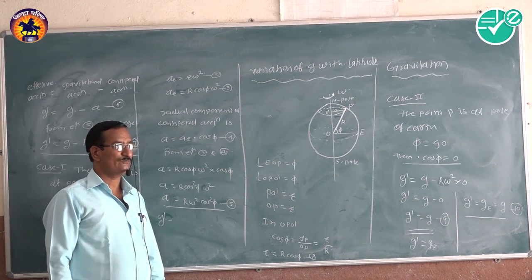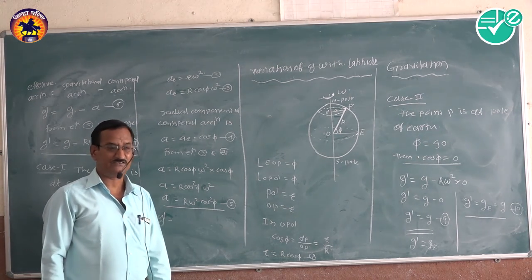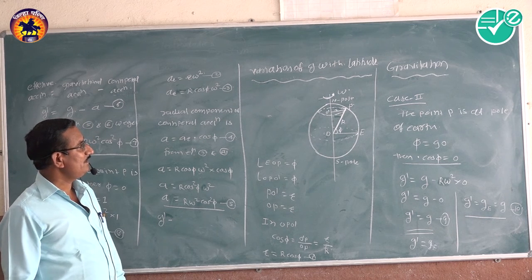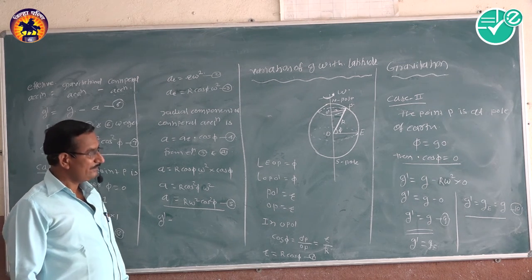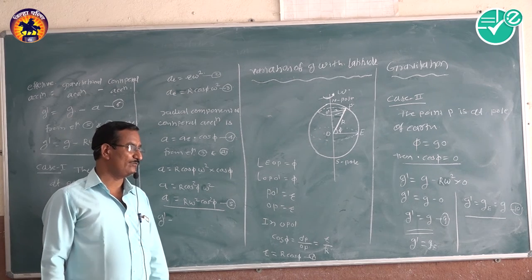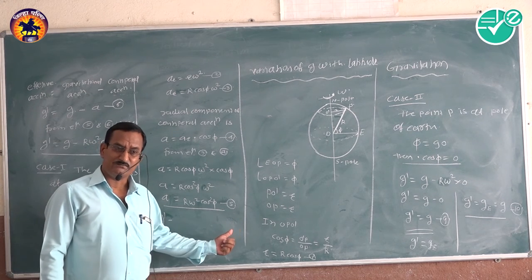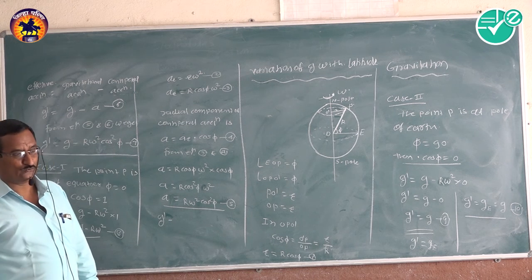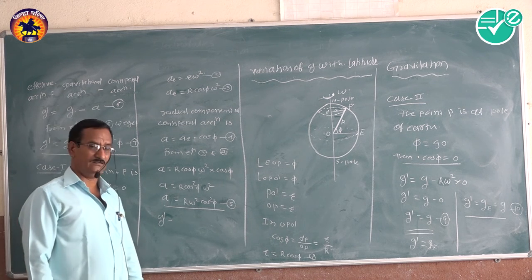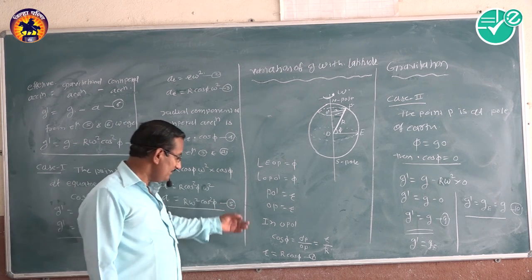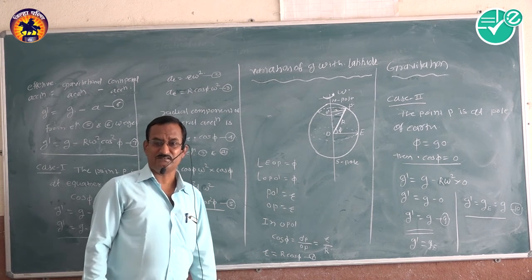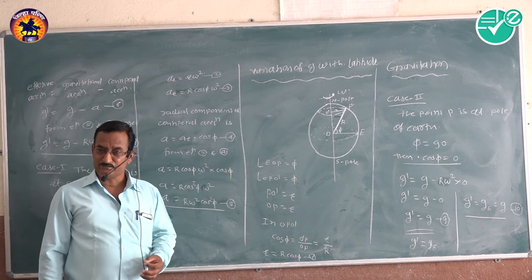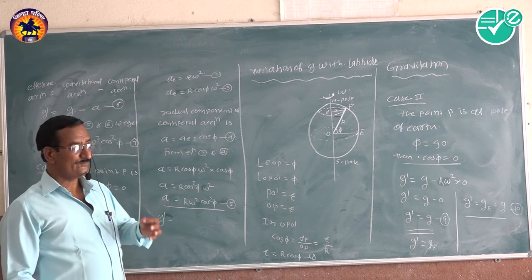After that, the variation of g due to altitude, and the variation of g with latitude. All these articles we have to learn in this topic.